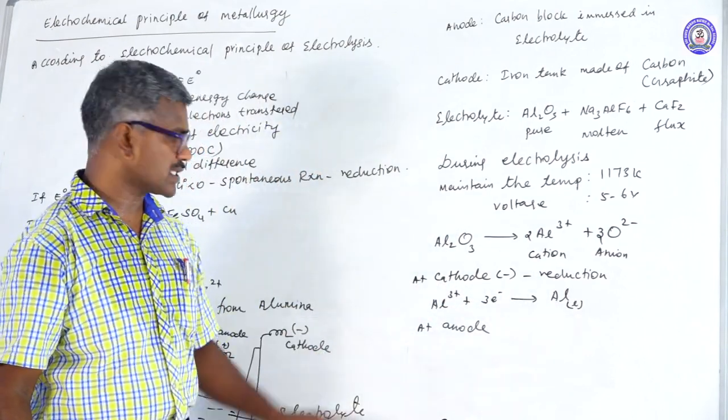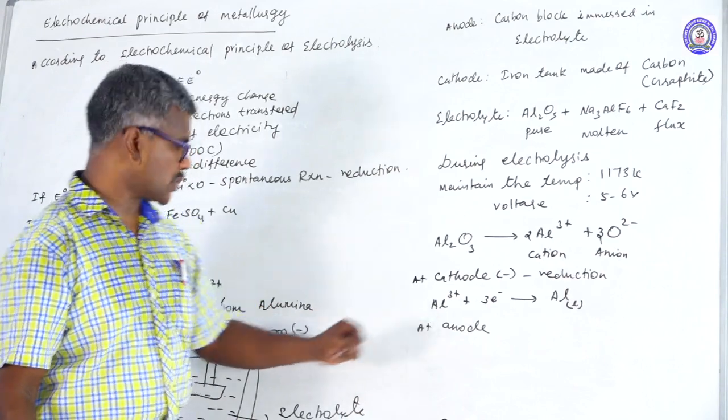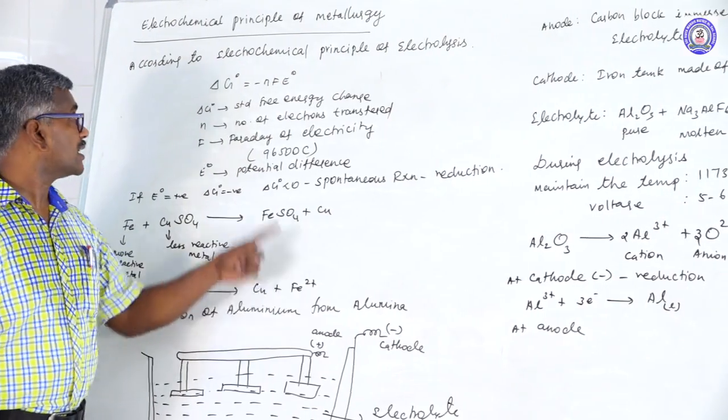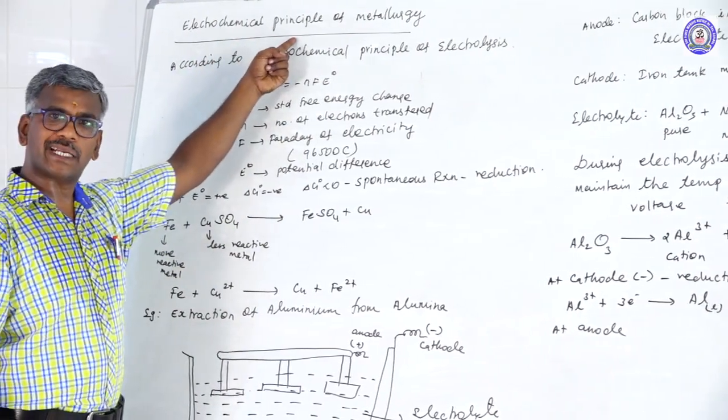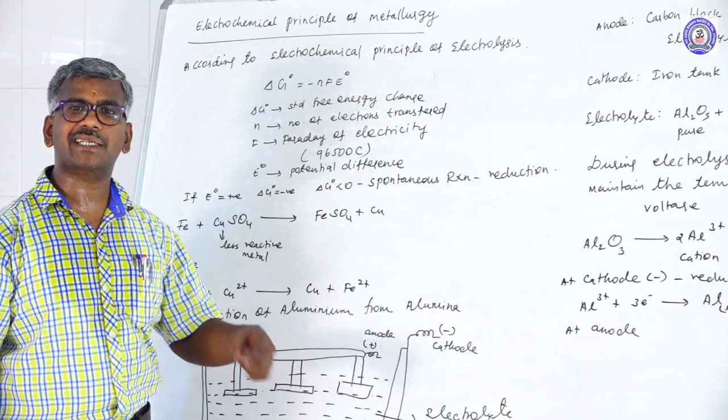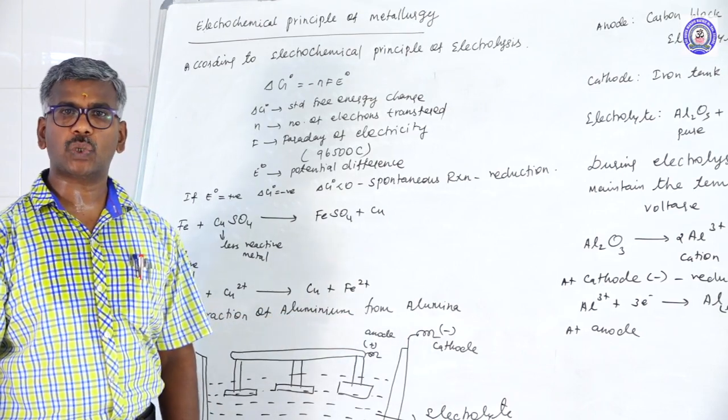One more question may be asked: aluminium carries the positive charge, and iron also carries the positive charge. In the electrochemical principle of metallurgy, the ion carrying the positive charge easily gets deposited at the negative electrode, called the cathode.